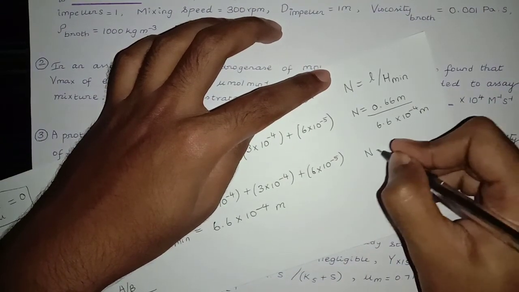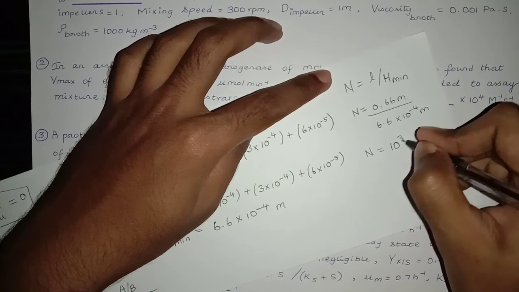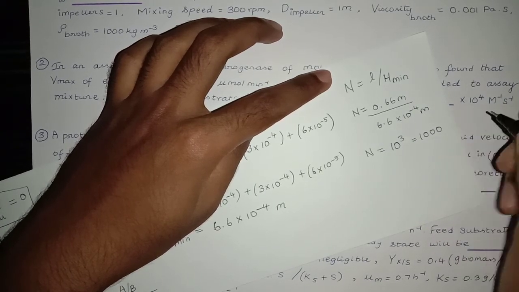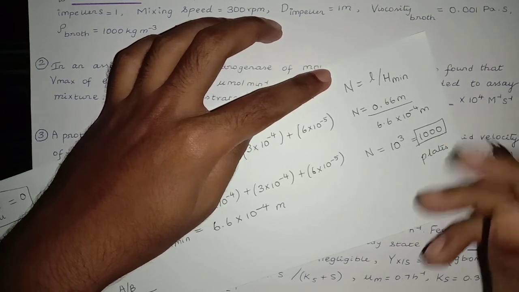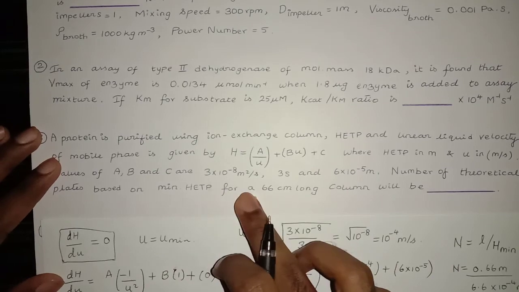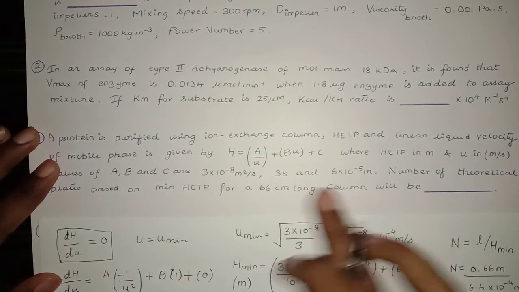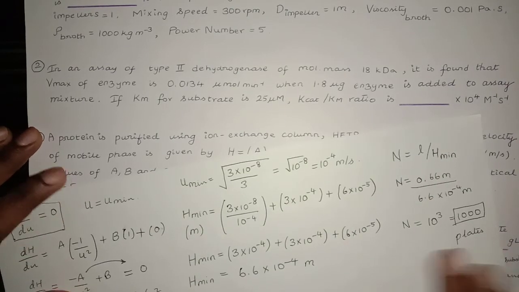Therefore, N is equal to 10 raised to the power 3, that is 1000 plates. So the number of theoretical plates based on minimum HETP for a 66 centimeter long column for these values of A, B, C is 1000 plates.